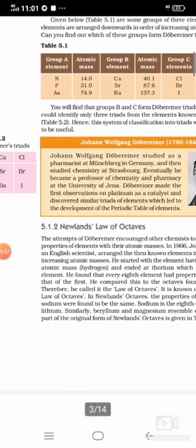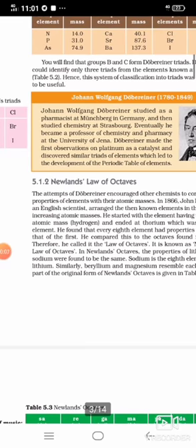Now a new kind of classification is coming here, Newlands' law of octaves. What is Newlands' law of octaves? Octave stands for 8. Newlands is the name of the scientist, and the law of octaves we are going to study. Just like Dobereiner triad, where tri stands for 3, you will get what is meant by Newlands' law of octaves from the name itself.